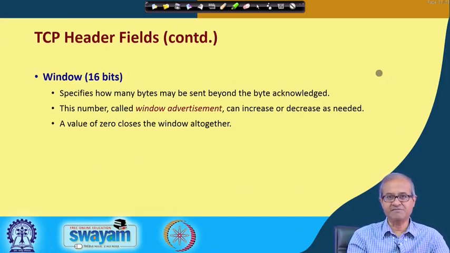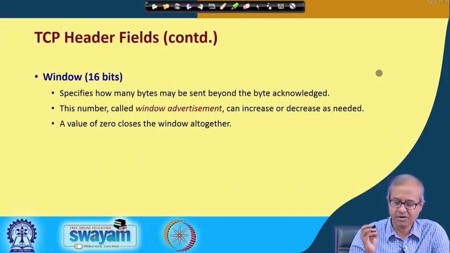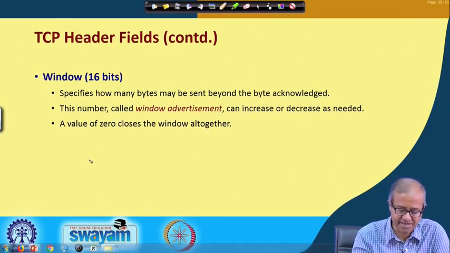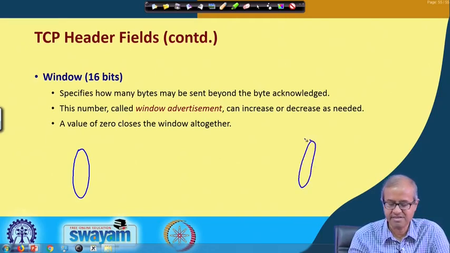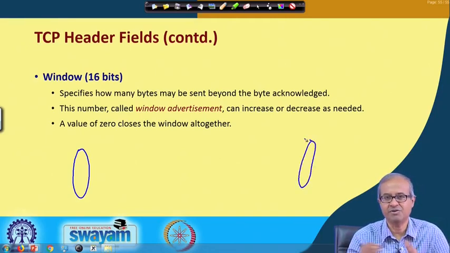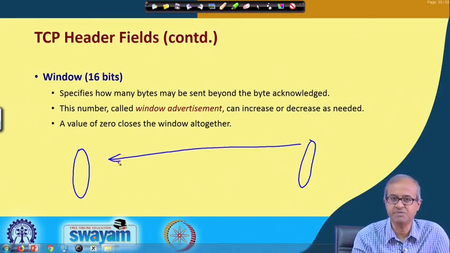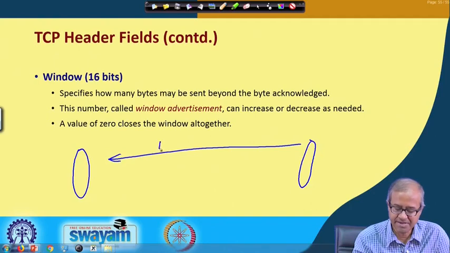Window is a 16-bit field. Now, this field actually tells you how many bytes you can send beyond the bytes acknowledged. Let me give an example. This is the sender, this is the receiver. The sender is sending bytes one by one. Suppose the receiver has sent back an acknowledgement. It has said that, well, I have received all bytes up to 1000, the next byte I am expecting is 1001.